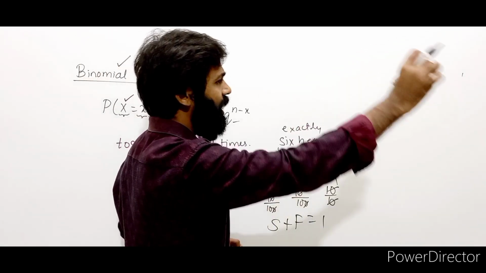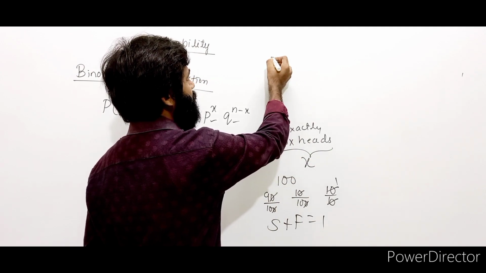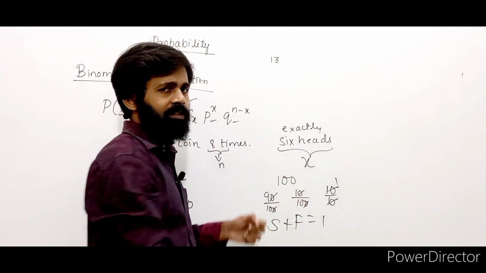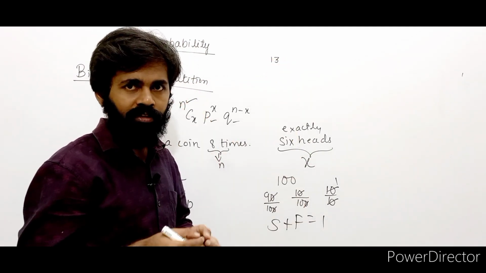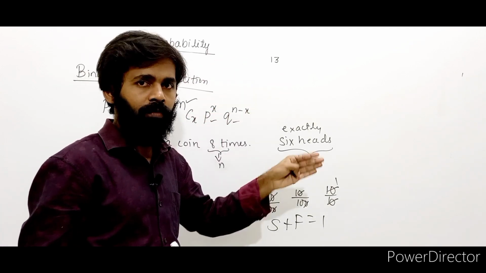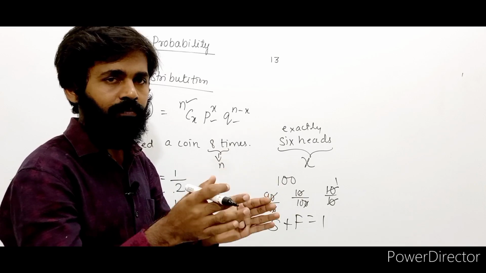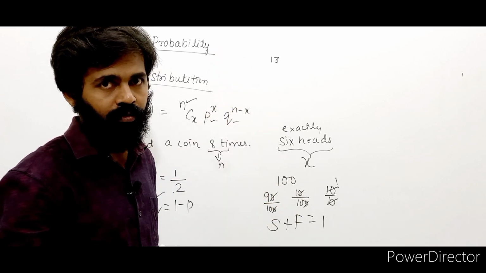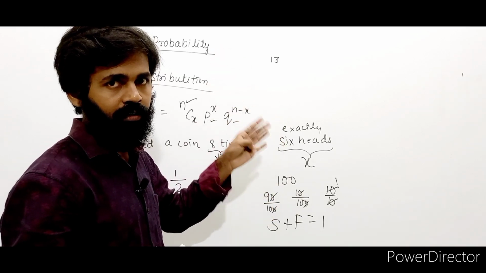Now, if I keep that card out, how many diamonds will you have? You will have 13 diamonds in the 52 cards. I'll explain the cards concept when solving the problem. We'll solve one particular problem based on cards itself. Let's not go in depth here.